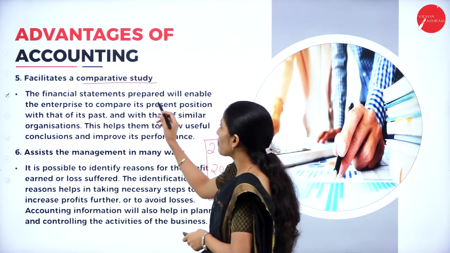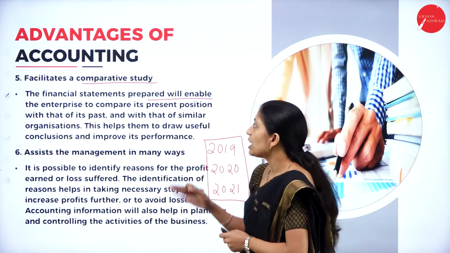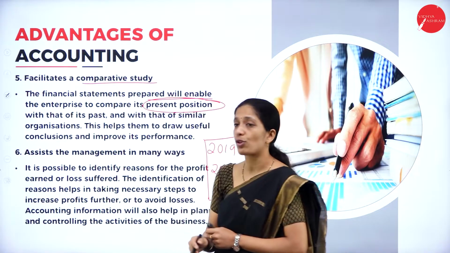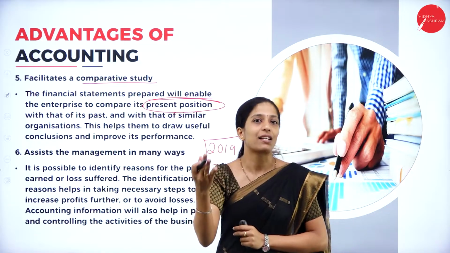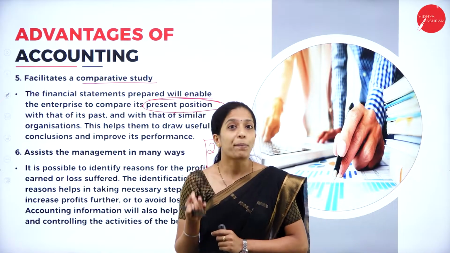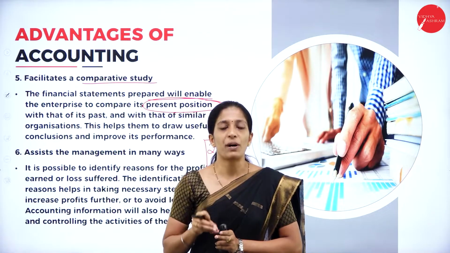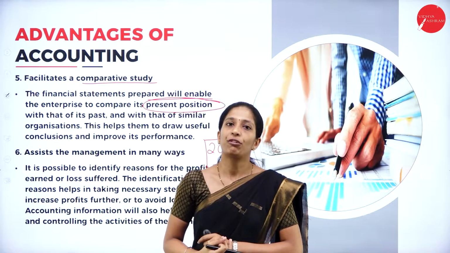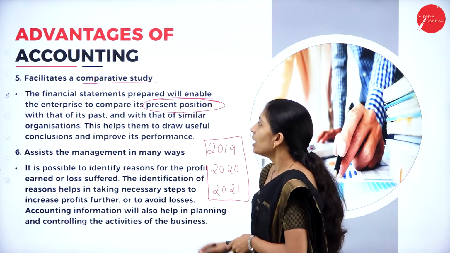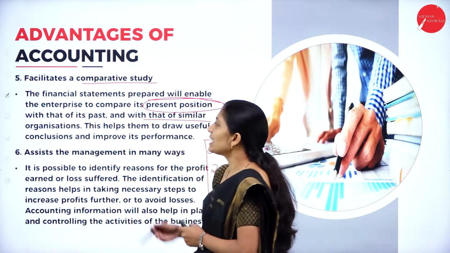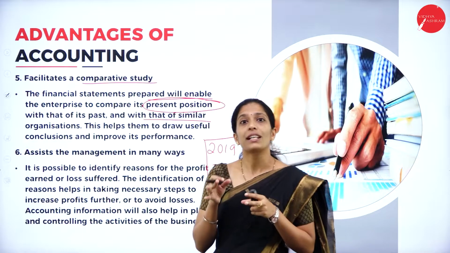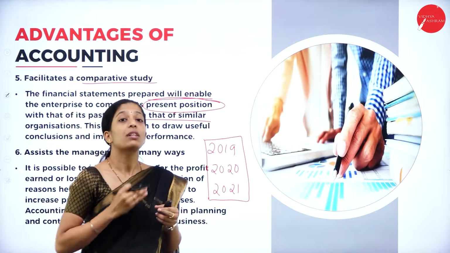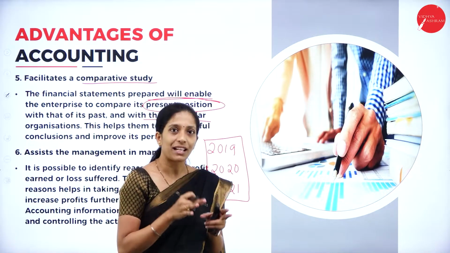So the financial statement prepared will enable the enterprise to compare its present position with that of the past as well as with the future. So here a prediction can also be made. Depending upon the present position, a prediction or estimation can also be made about the future profit or loss, with that of its past and with that of similar organizations. It's not limited only to that particular organization.